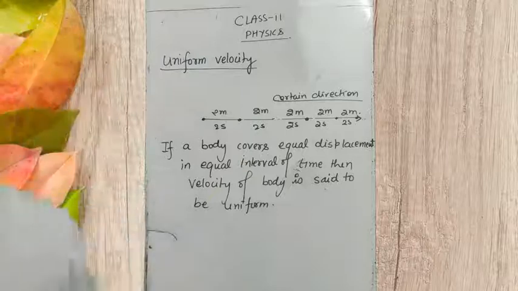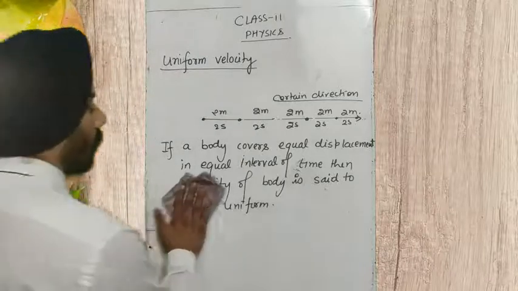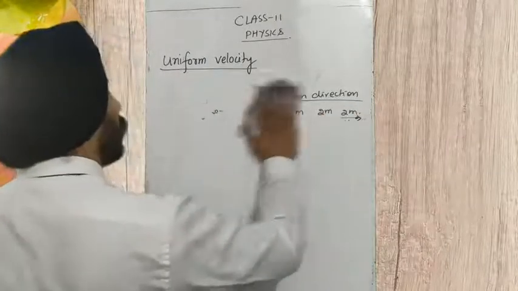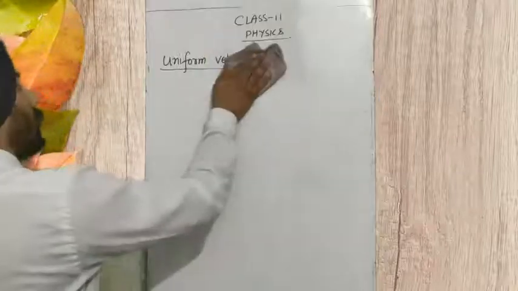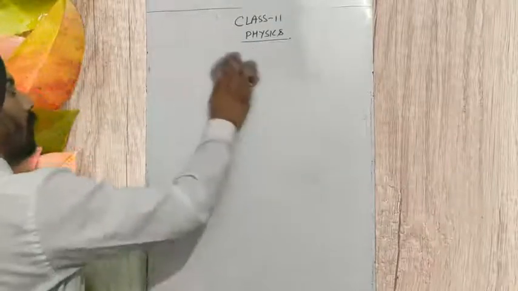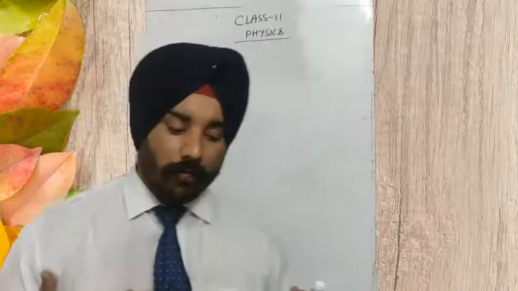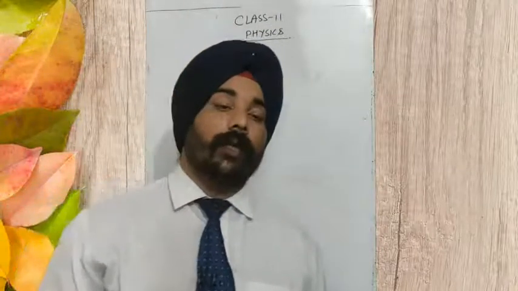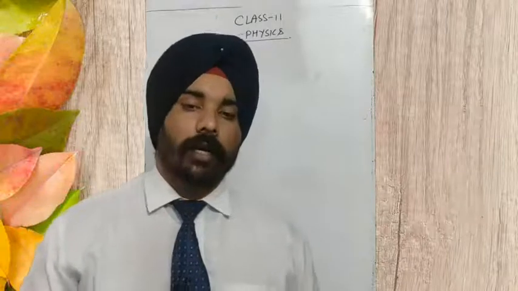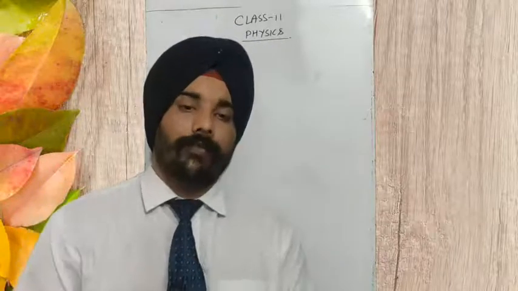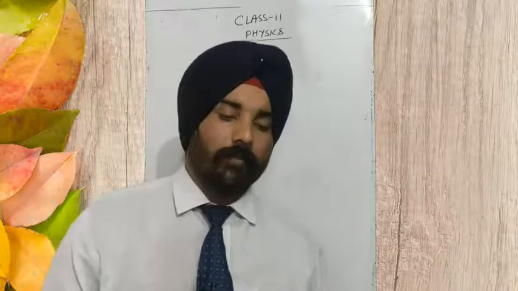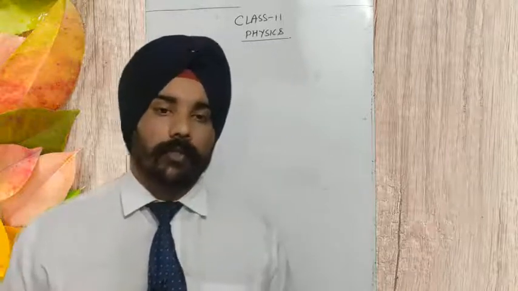So what is variable velocity? If the magnitude of the velocity of a body changes, or the direction of velocity changes, or both change with time, then we say that the body is moving with a variable velocity.